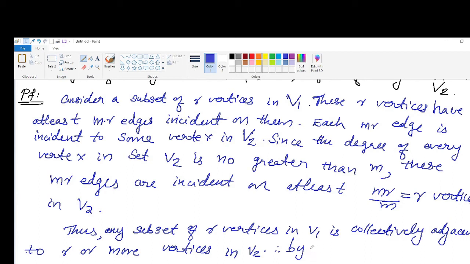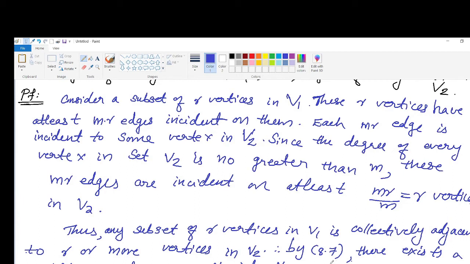So, by theorem 8.7, there exists a complete matching of V1 into V2, and hence the proof.